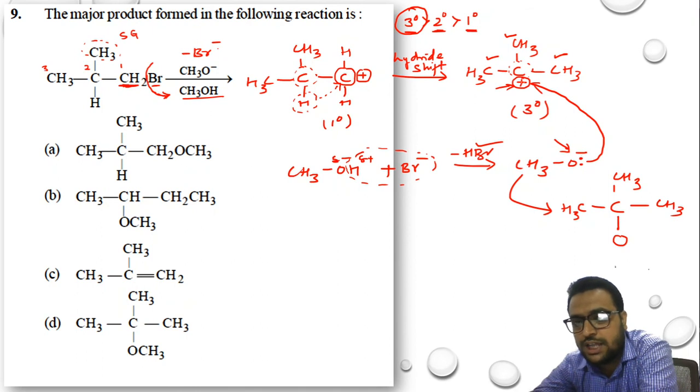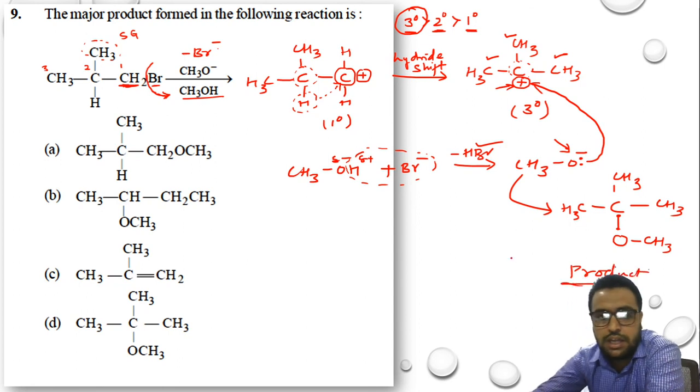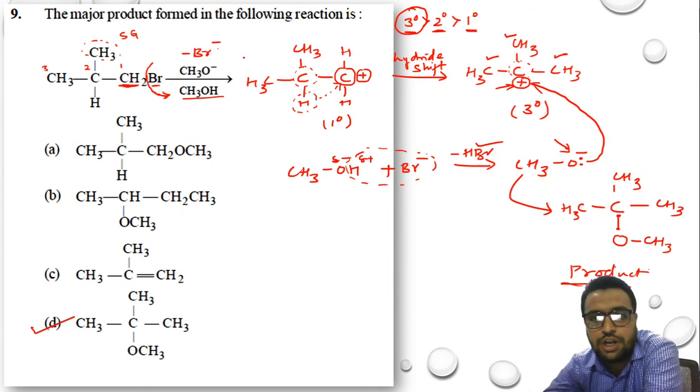ऑक्सीजन के पास एक इलेक्ट्रॉन ज्यादा है, कार्बन के पास एक कम है. ऑक्सीजन अपना एक इलेक्ट्रॉन कार्बन को देगा. Both of them will mutually share these electrons and they will form a covalent bond. And this oxygen is connected with CH3. So this is our final product which has been formed in our reaction. So just check out where is this. Yes, it is present as option D. So option D will be the major product which will be formed in this reaction.